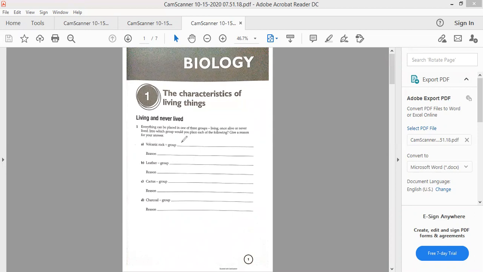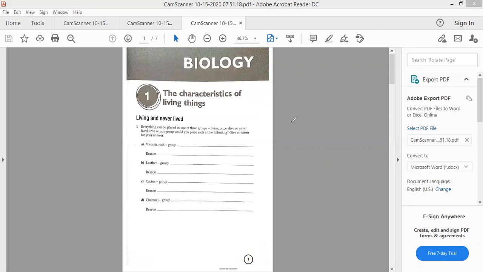If you say it is never live, please write here never live, and please write the reason here why you say that volcanic rock is living, like that.